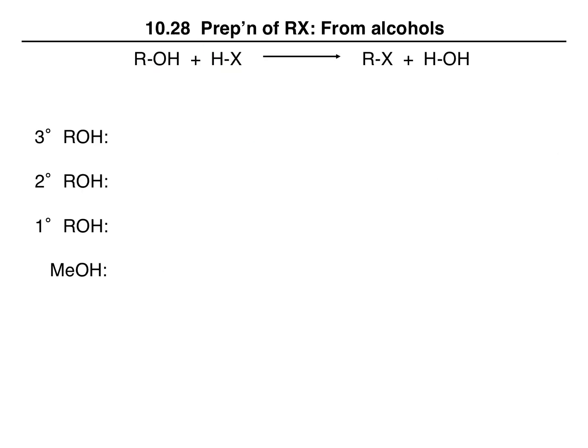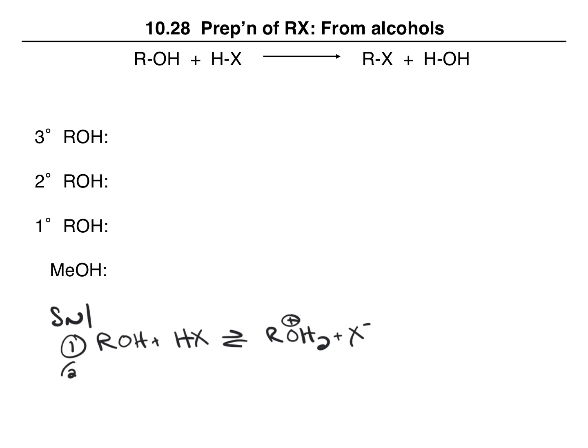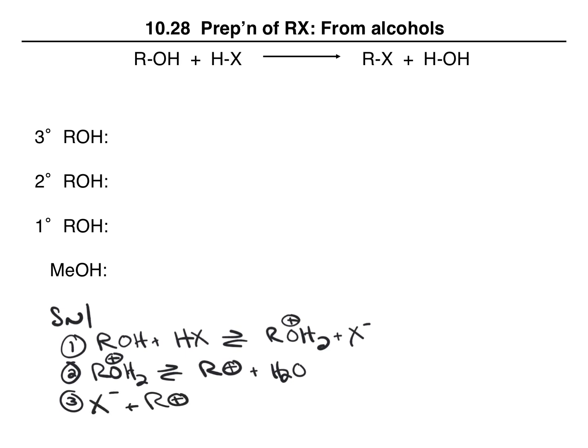So as we think about the overall reaction of an alcohol with HX to form RX plus water, we have two different mechanisms. For SN1, we have step 1, alcohol plus HX gives protonated alcohol plus X minus. And step 2, our protonated alcohol forms a carbocation plus water. And then step 3, our X minus reacts with our carbocation to form the alkyl halide.